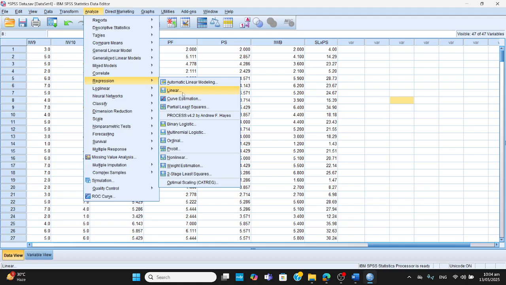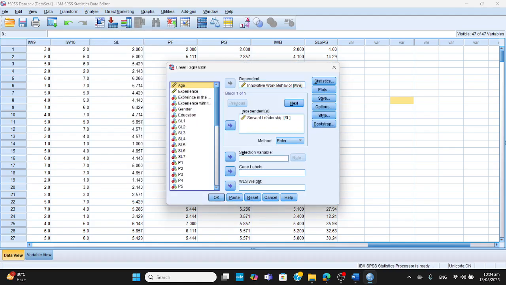I have come to linear regression, and this is innovative work behavior and servant leadership, which I have previously done. Now I press this button. Next. And here, previously, I put just servant leadership. Now with servant leadership, I have put another variable, that is promotion focus. Instead of one variable, now two variables: one is servant leadership and the other is promotion focus.